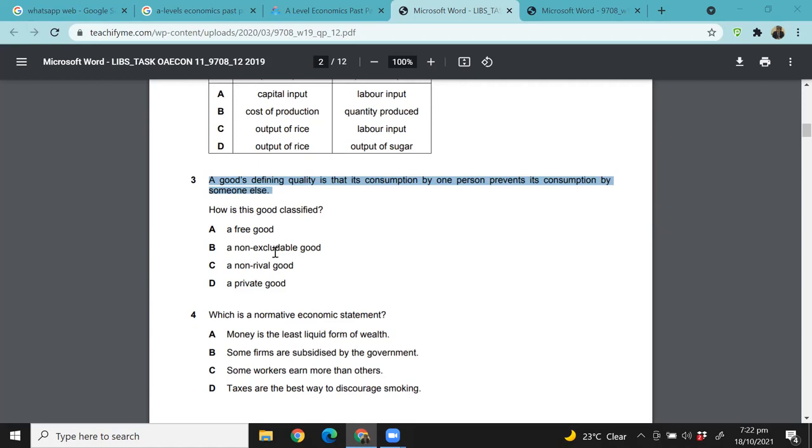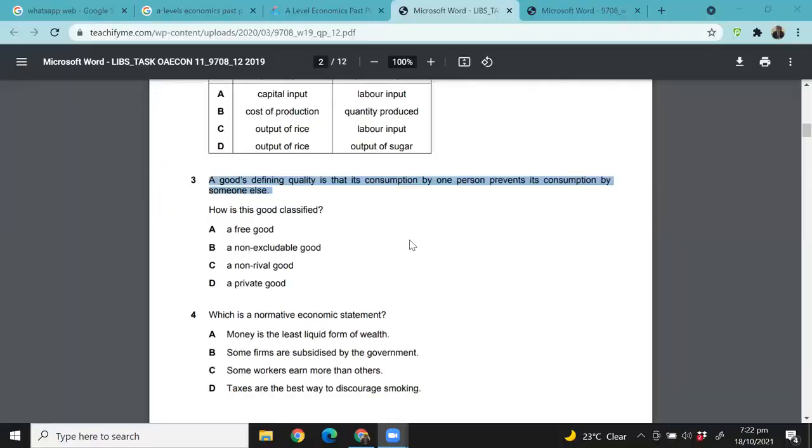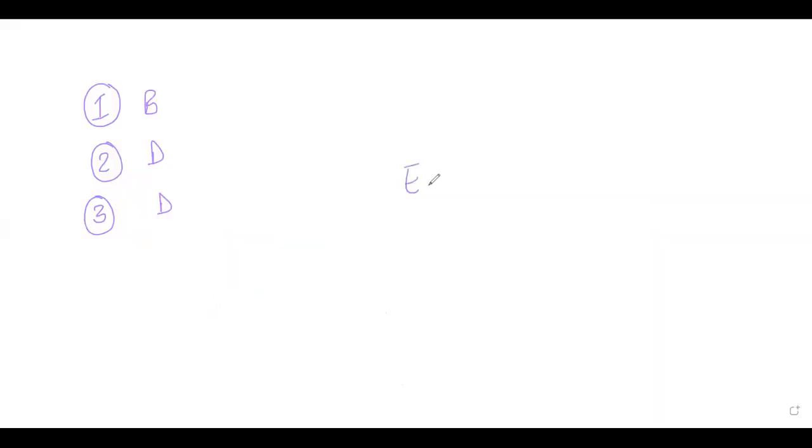Excellent, right? So by the way, it's talking more about rivalry. Rivalry is when, exactly. So private goods we know are excludable and rivalrous. Excludable means that you can stop anyone from consuming the good.